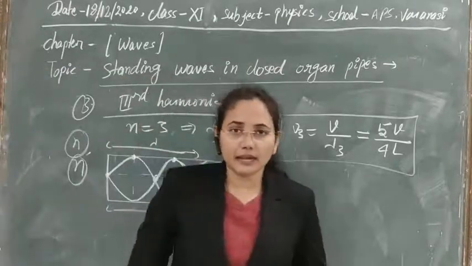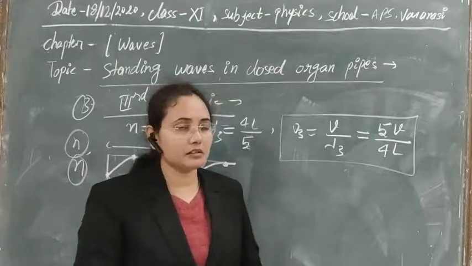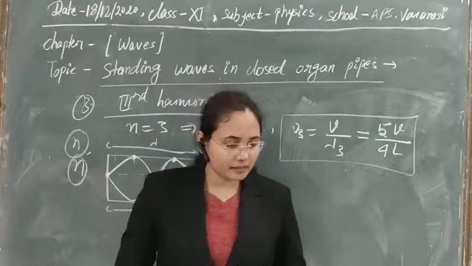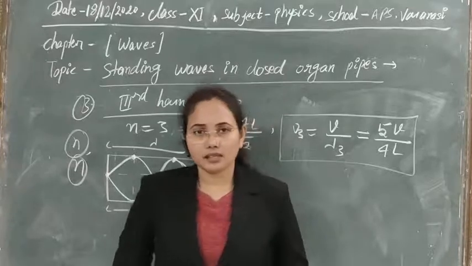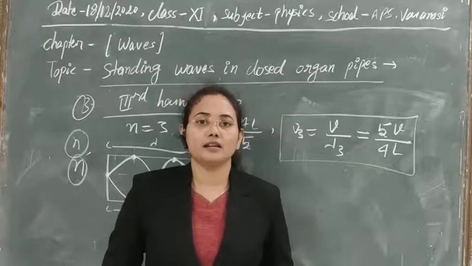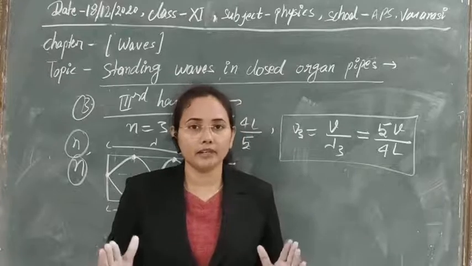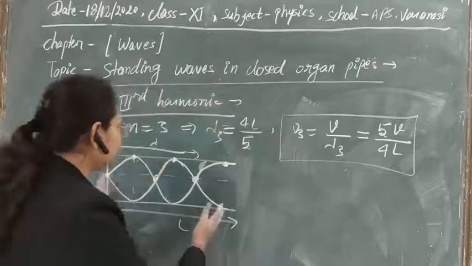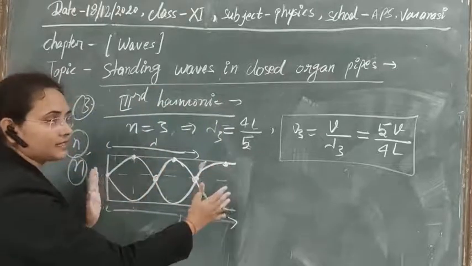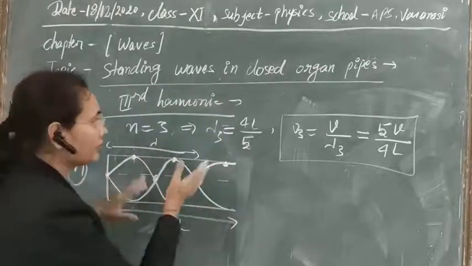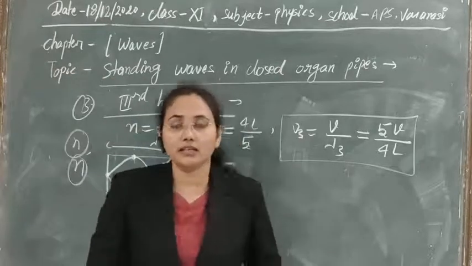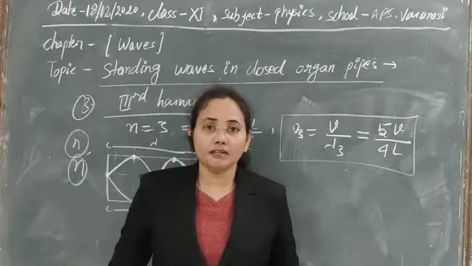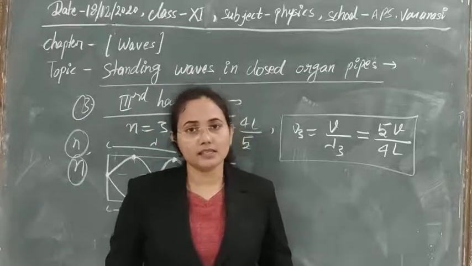So the things we have discussed today are the production of longitudinal standing waves in any closed organ pipe. If this concept is clear, then in the next class we will discuss the analytical treatment for the open organ pipe in which both ends are open. Will the waves produced there be the same as this, or will somewhat different frequencies of harmonics be there if both ends are open? What if we get progressive waves? We will discuss that in the next class.